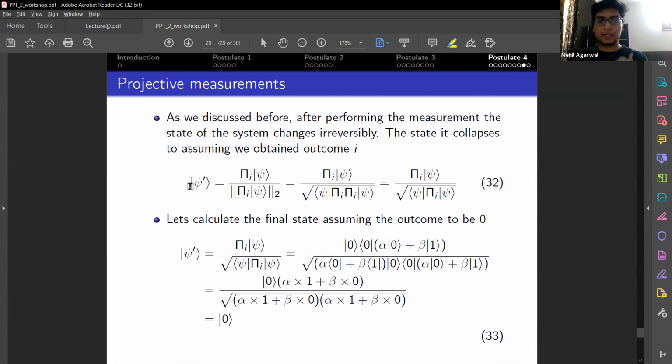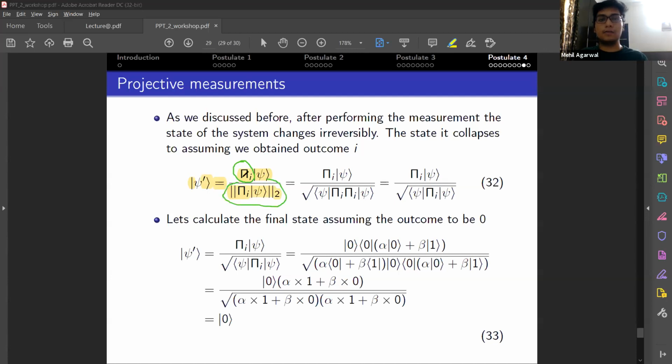The state collapses to this particular state, where pi I is the outcome that we were measuring, and we calculate the norm, because this need not be unit in nature. That is why we divide by its magnitude.